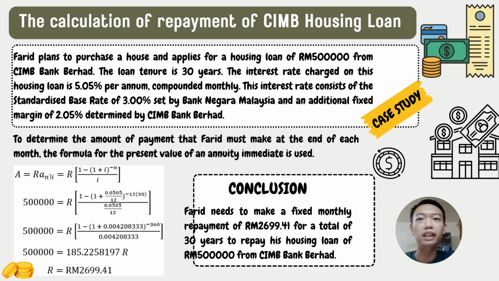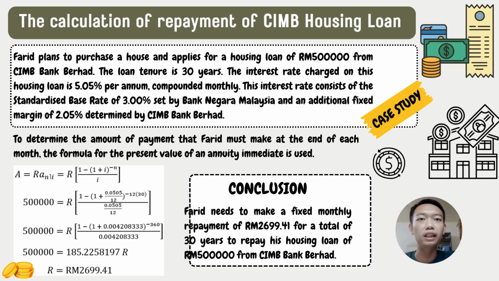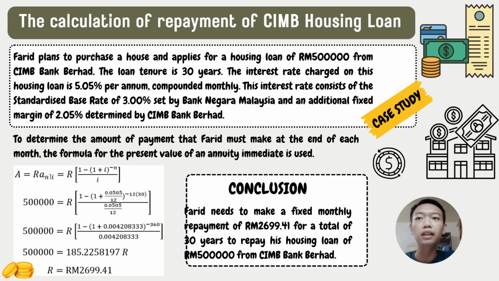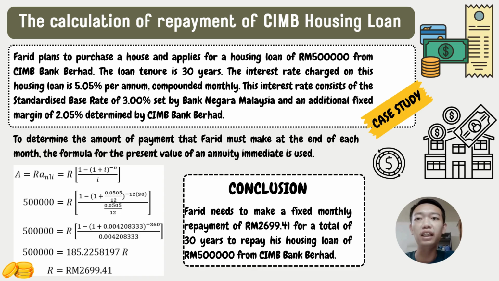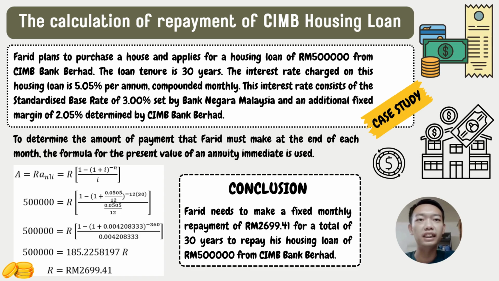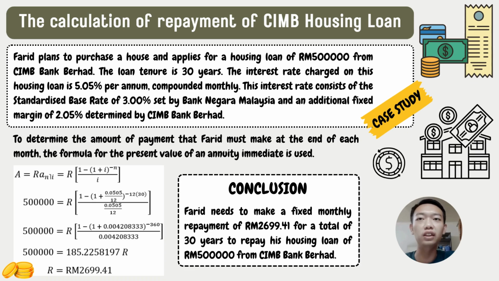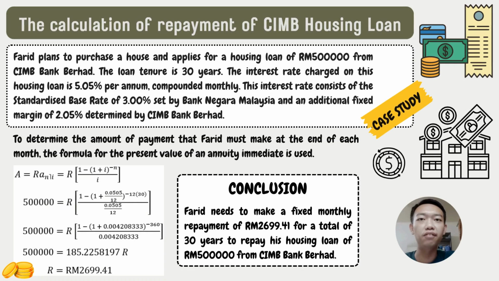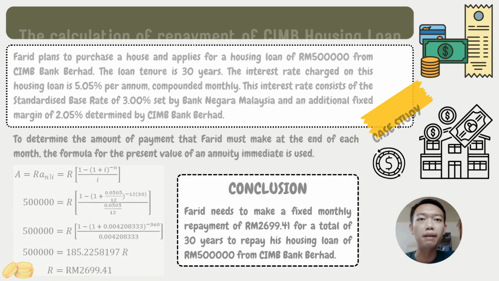So substitute the values of A, i and n into the formula and we will get the value of R, which is RM2699.41. In conclusion, Farid needs to make a fixed monthly repayment of RM2699.41 for a total of 30 years to repay his housing loan of RM500,000 from CIMB Bank Berhad.